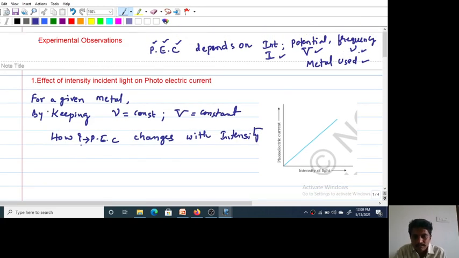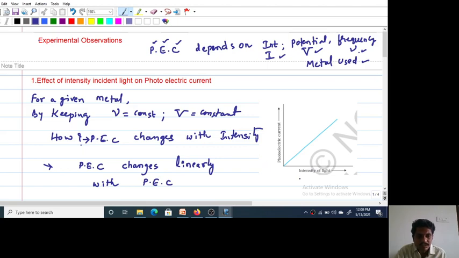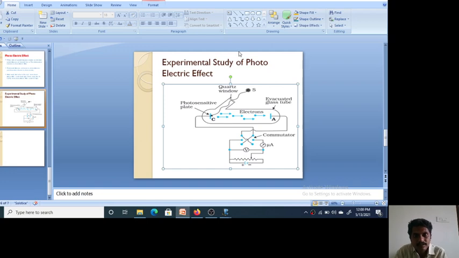Experimentally it is observed that the photoelectric current changes linearly with intensity. As you increase the intensity of light, the number of electrons emitting from the plate also increases. Look at this figure.